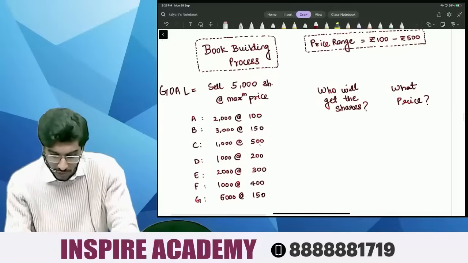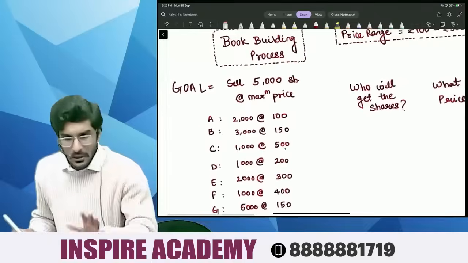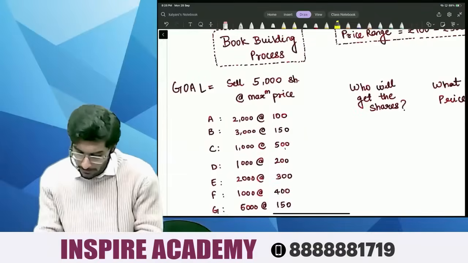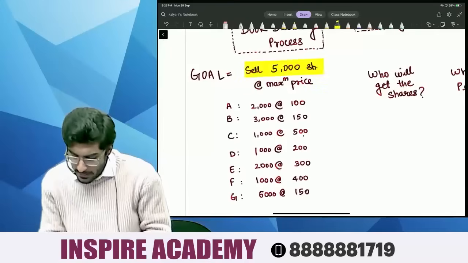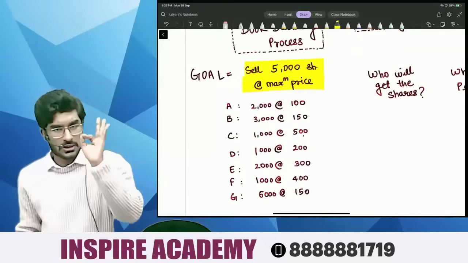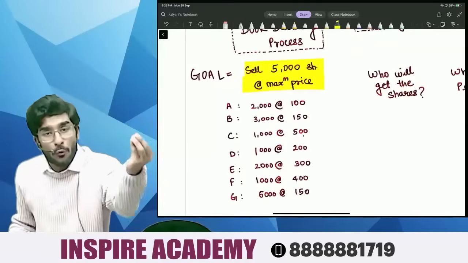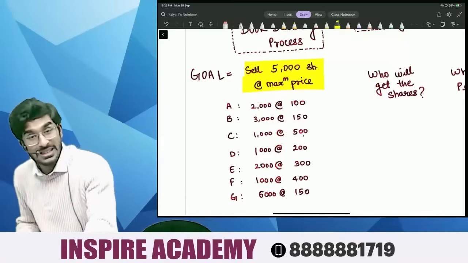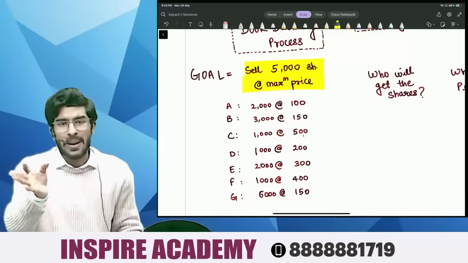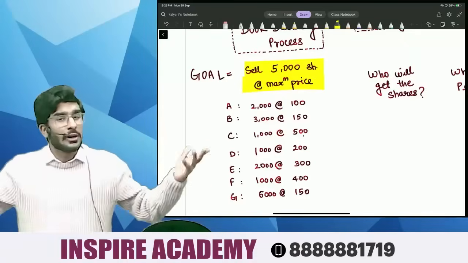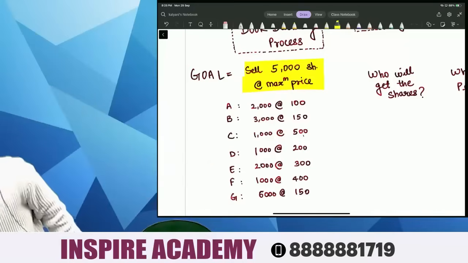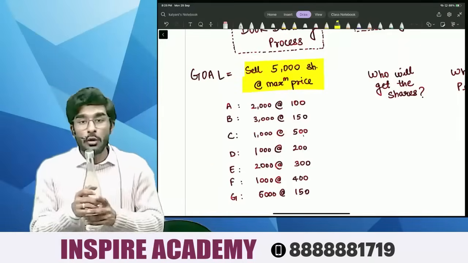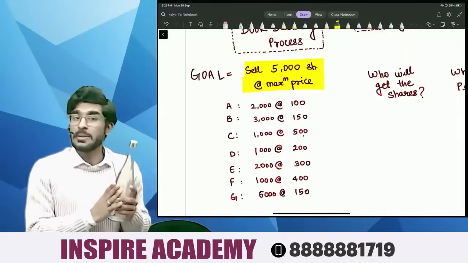Okay, people, chalo. Now, people, a company's goal is to sell maximum 5,000 shares. The company's goal is to sell all the shares at the maximum price. Now what is the meaning of maximum price? I don't know. Supposing if I want to sell you this bottle, I don't know what the minimum price is, what the maximum price is.